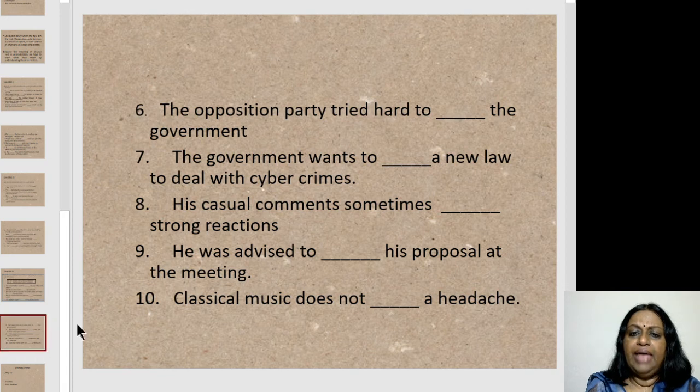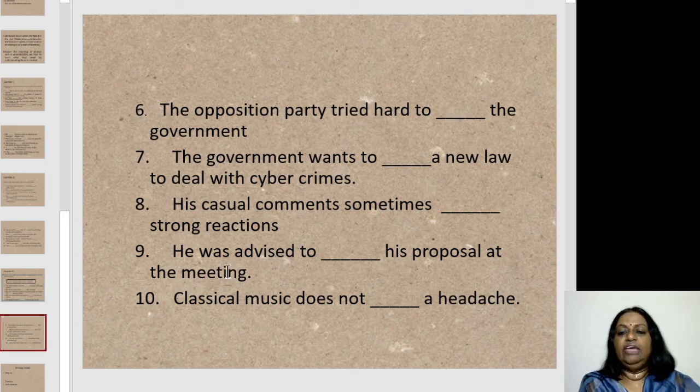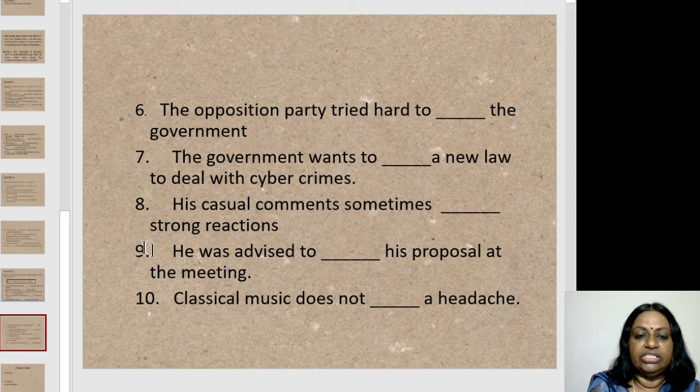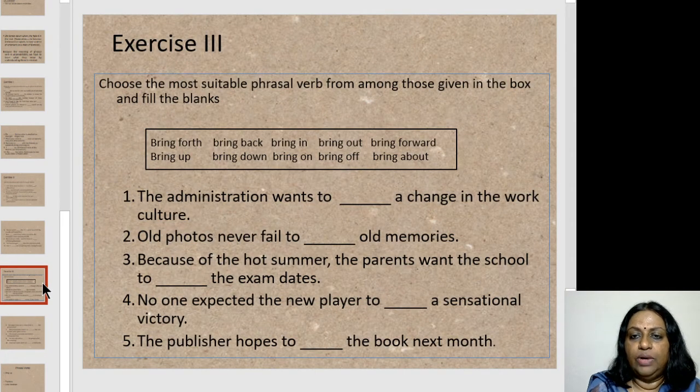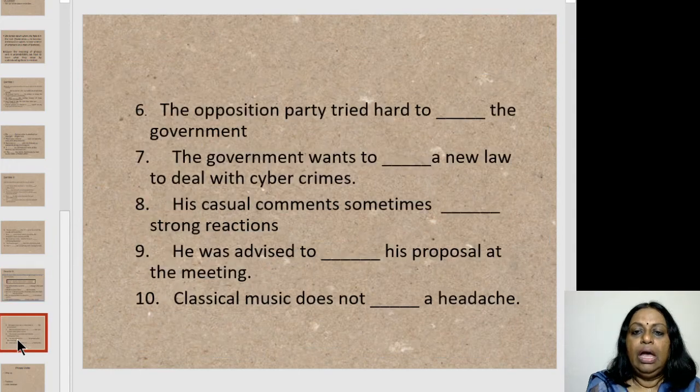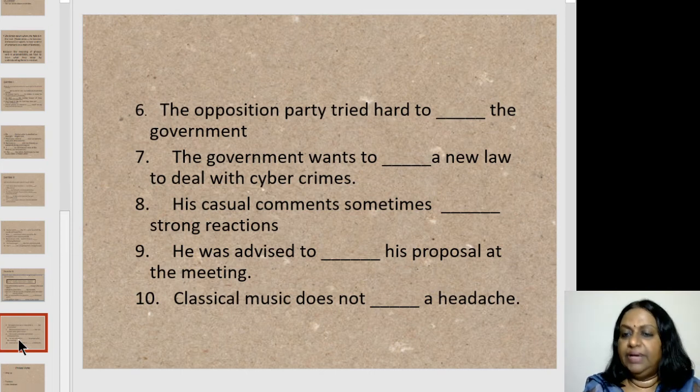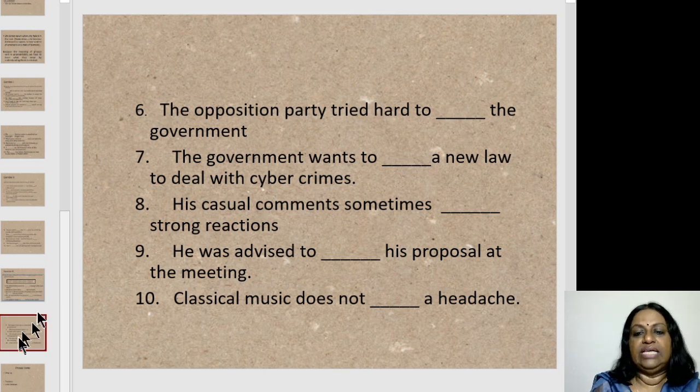Okay, and then the ninth one. He was advised to dash his proposal at the meeting. Let's go back to our phrasal verbs in the box. What could we fill it up with? He was advised to bring up his proposal at the meeting. Bring up here would mean table, or present his proposal at the meeting.